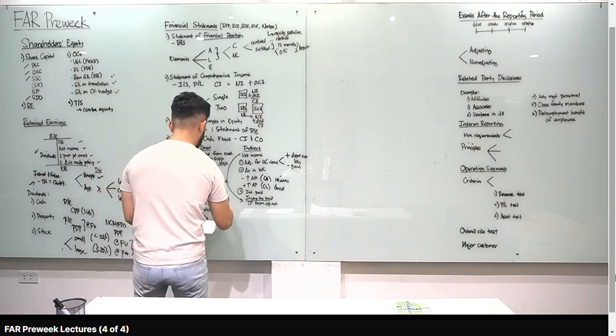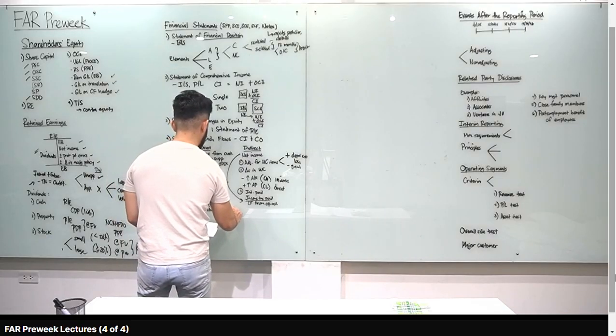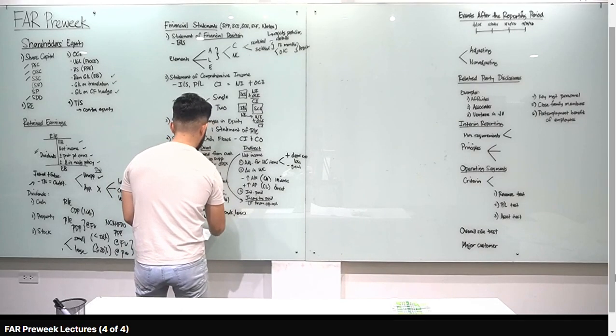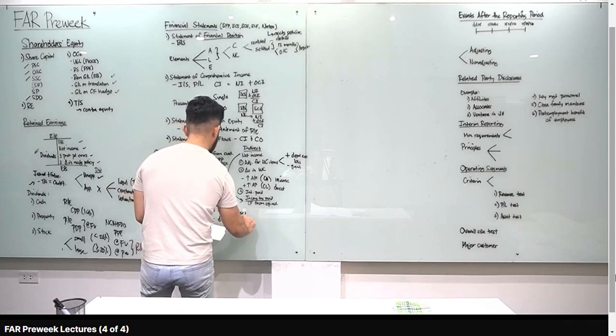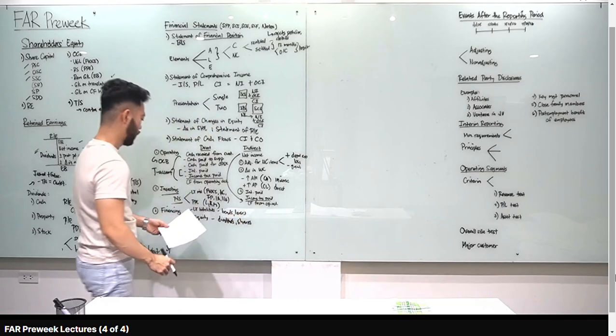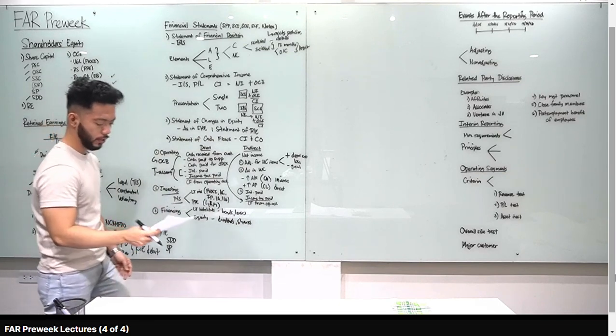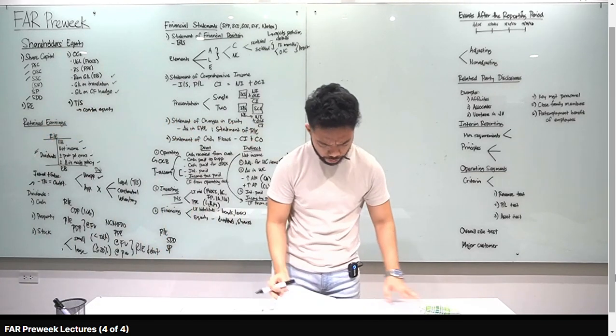So, long-term liabilities, for example, class, bonds, nag-issue tayo. Ano pa, leases, mga ganyan. Equity naman, let's say, nag-declare tayo ng dividends, nag-issue tayo ng shares. Alright, so yung mga ganyan. Okay, sa financing activities naman yan. Alright, so, let's apply. Statement of cash flows, number 1.